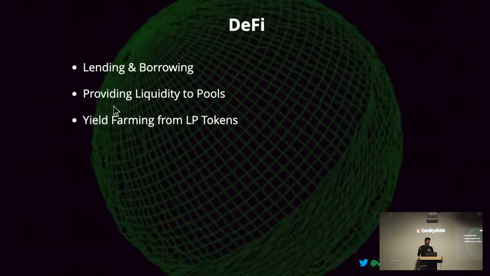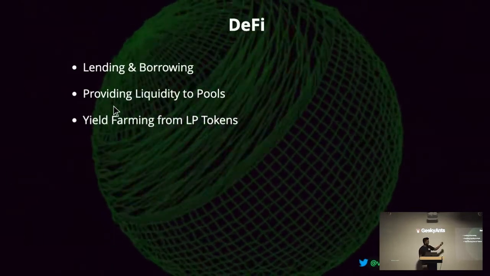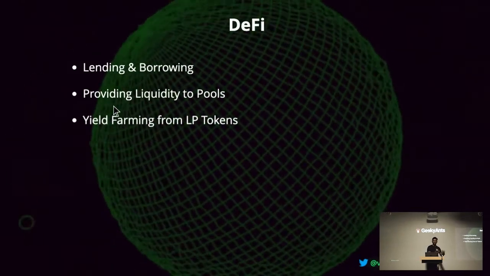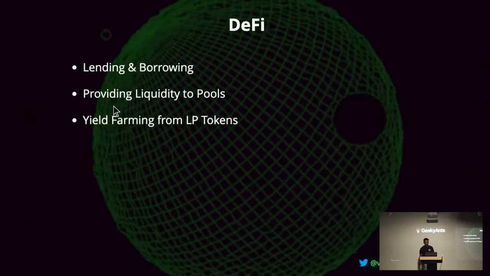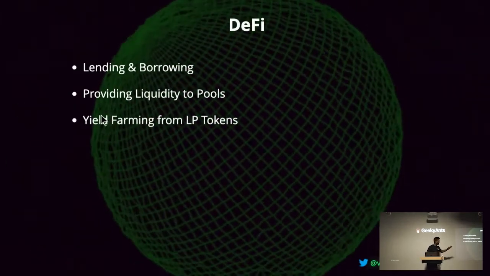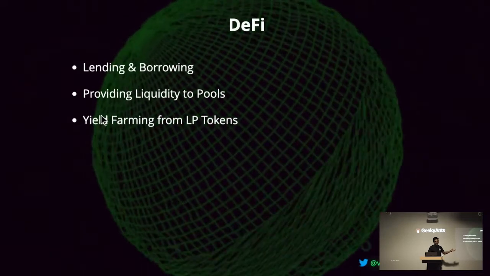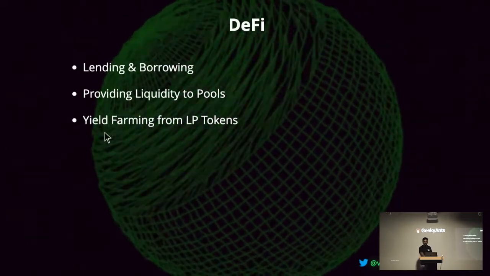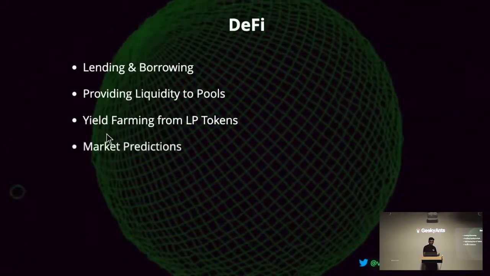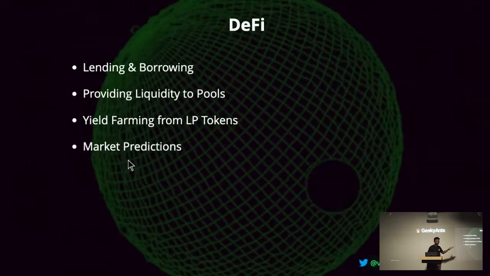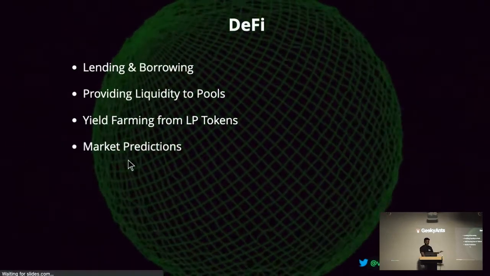You can take those tokens, come to sites like Aave, give your money and earn extra income on top of that. Then yield farming is taking it to the next level. You can earn even more interest by doing yield farming. So go to it. We have market predictions, the Polymarket that I've shown. This is also in DeFi.